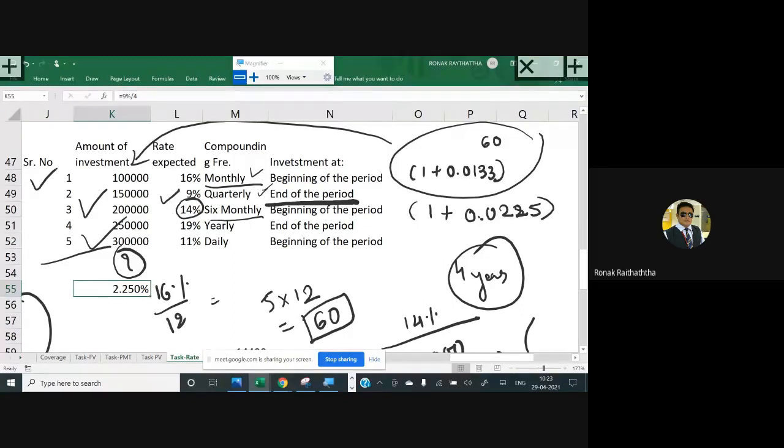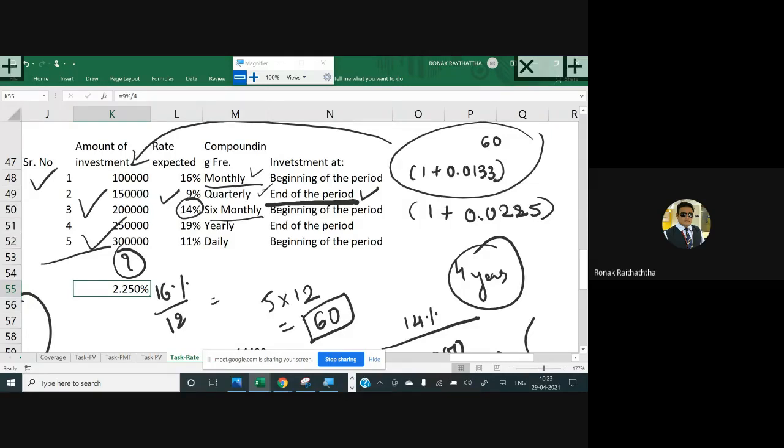Now who said 16 was right near to the answer, but there was one more complication involved there, that the investment was made at the end of the period. So you do not get the interest for the one period. Say there are 16 quarters and you start investing at the end of the first quarter. So obviously you do not get the interest for the first quarter.